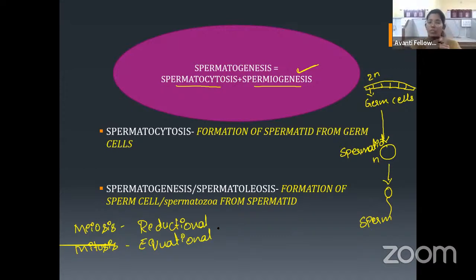But in meiosis, one cell divides into daughter cells that have half the number of chromosomes compared to the parent cell.